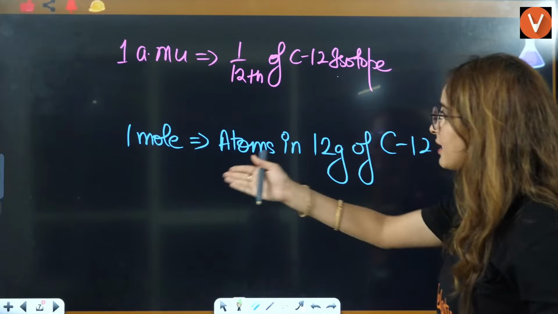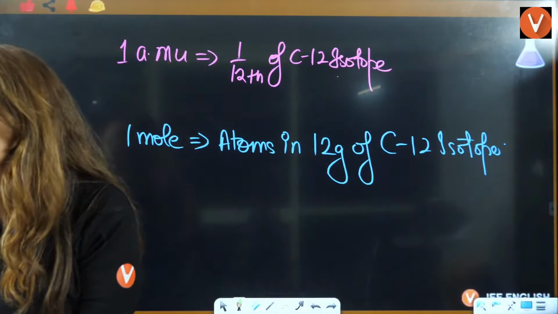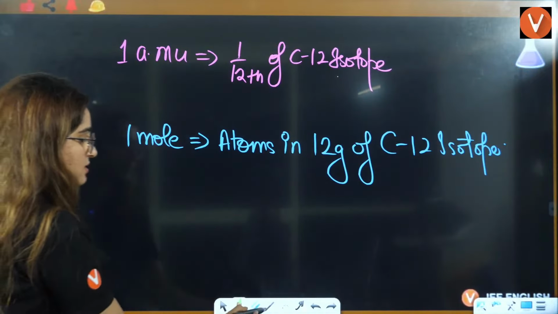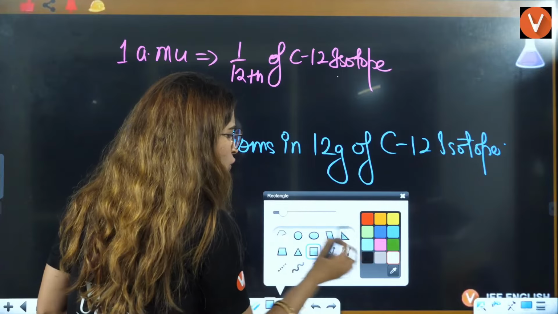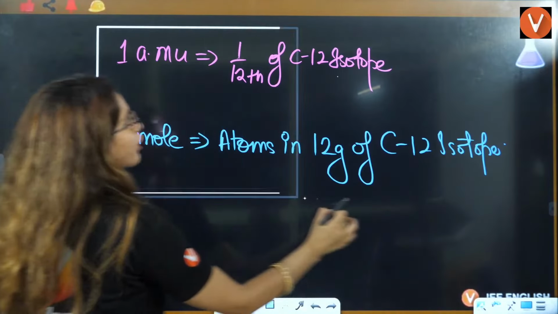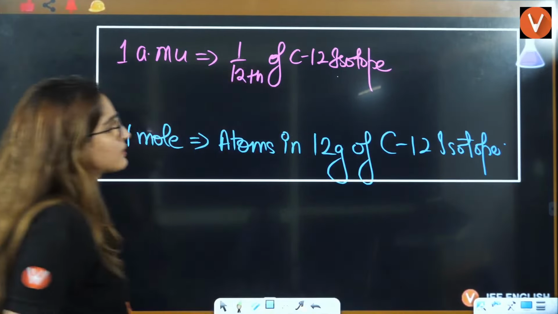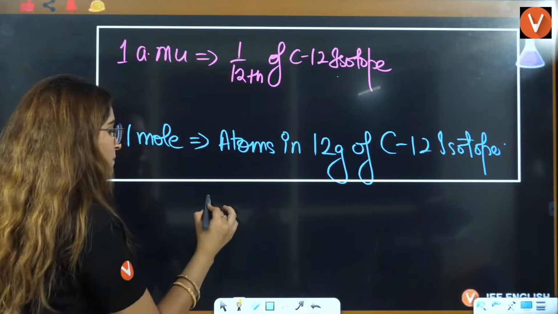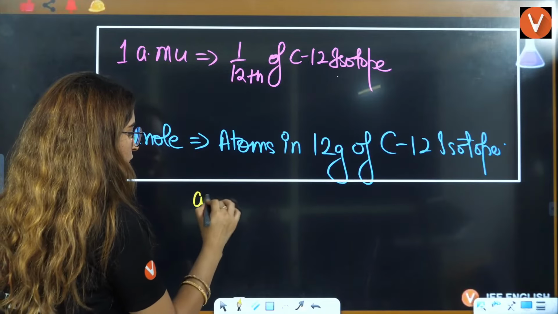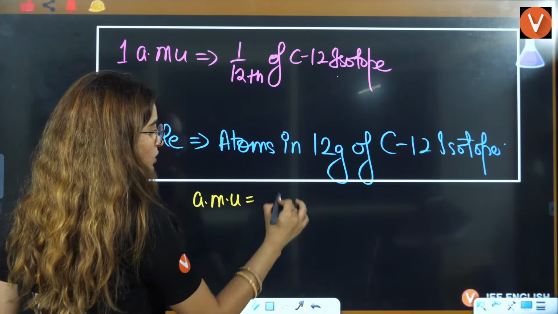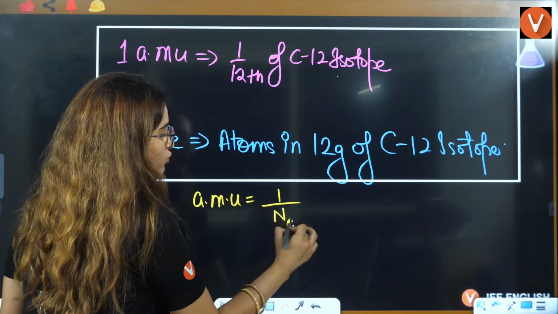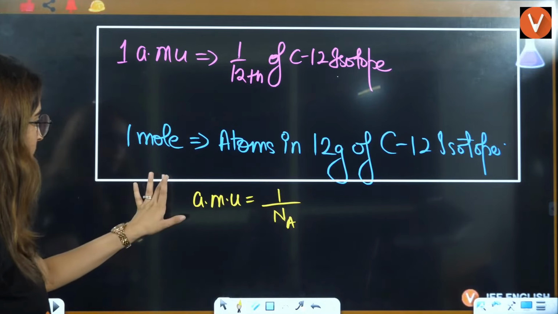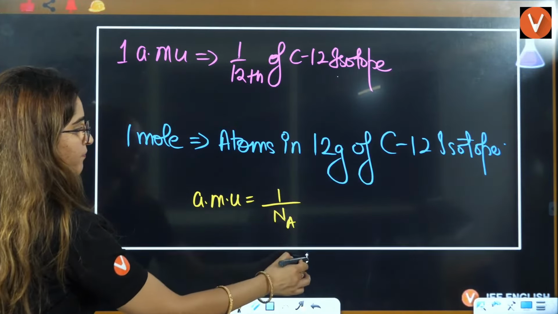So they are saying nothing but 1 mole only. It's just a different way of writing things. Atomic mass and gram molecular mass are easy, but this might be difficult for you, so I have written it here. And remember that 1 AMU is equal to 1 by Avogadro's number. Okay, students, clear?